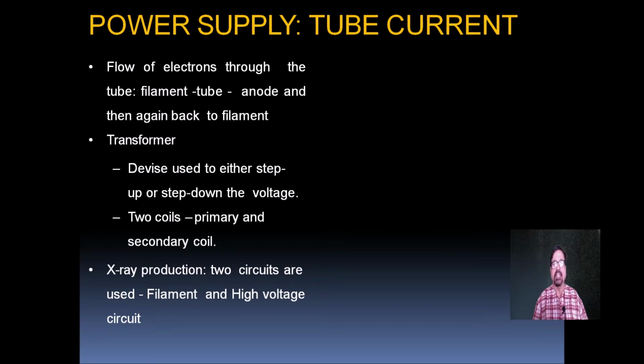The tube has to have one thing, which is the tube current. Now the flow of the electron through the tube, from the filament to the tube anode and again back to the filament. Now this is the role of the first component, that is the tube.